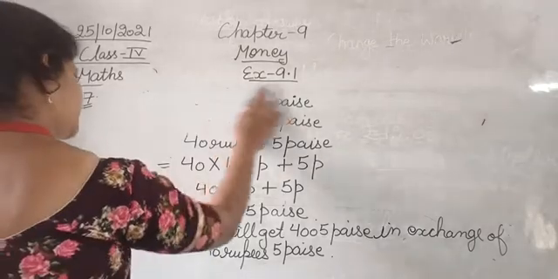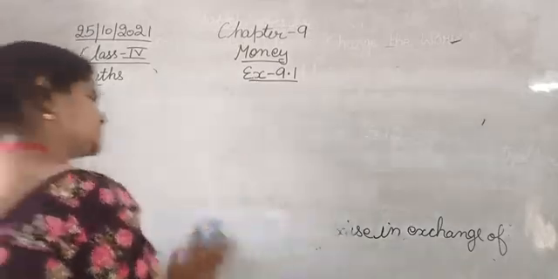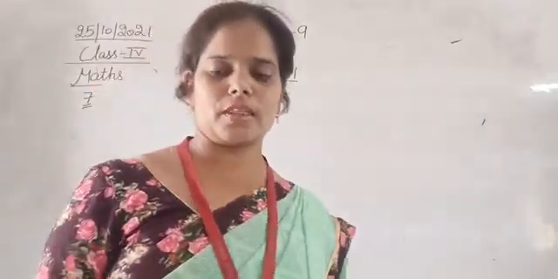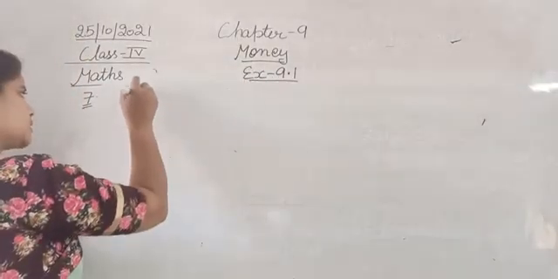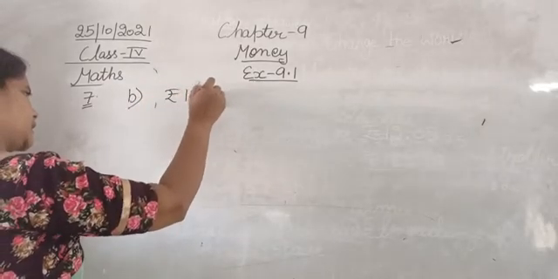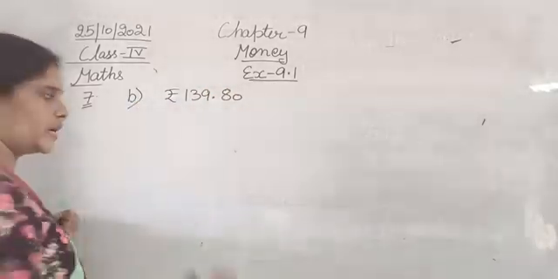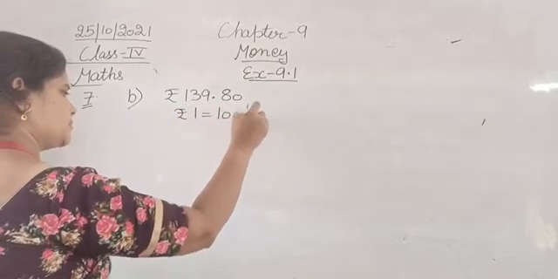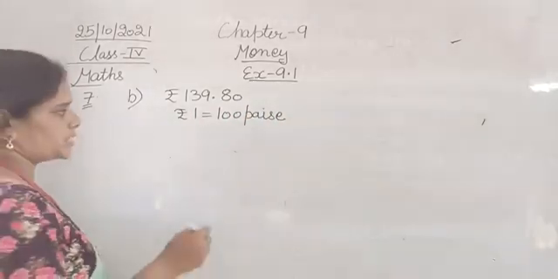Now moving next to the B part. The B1 is, how much paisa will she get in exchange of 139 rupees and 80 paise? So 139 and 80. Again, 1 rupee is equal to 100 paise, right? 1 rupee is equal to 100 paise.